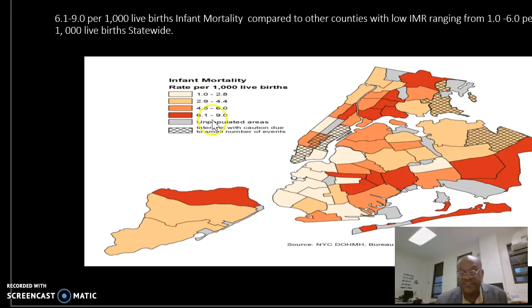You can equally see here that my county has the highest mortality rate, 6.1 to 9.0. It's very high. Comparing that with other counties in the state, they mostly have ranges between 1.0 and 6.0. So this is a cause of alarm and needs urgent medical attention to address the disparity in my county.